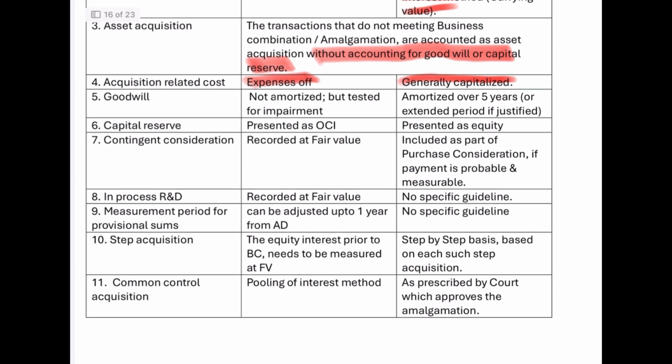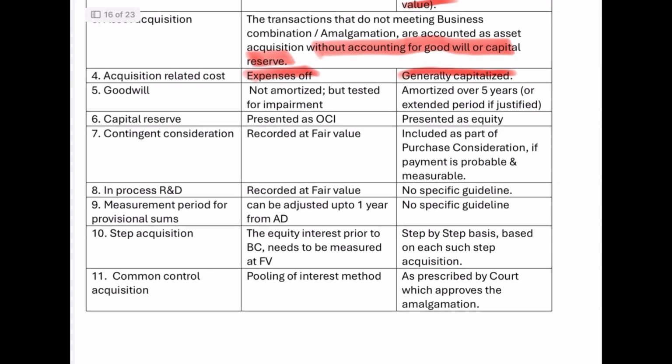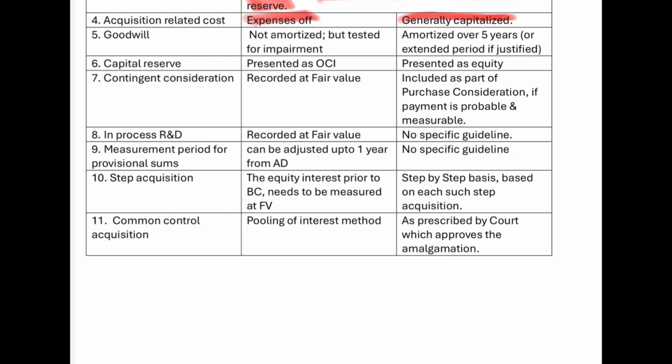Okay, then goodwill is not amortized, but it's only tested for impairment under Ind AS 103. Under Accounting Standard 14, goodwill is amortized generally over a period of 5 years or such other extended period if justified. Then capital reserve is included as part of other comprehensive income under Ind AS 103. Under Accounting Standard 14, it is presented under equity. Then contingent consideration is recorded at fair value under Ind AS 103, and under Accounting Standard 14, it is included as part of purchase consideration if payment is probable and measurable.